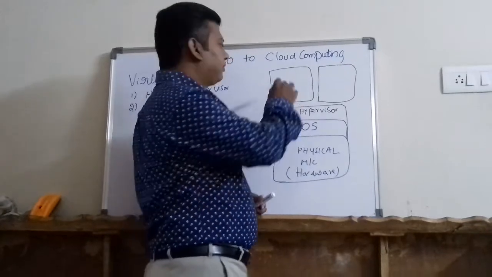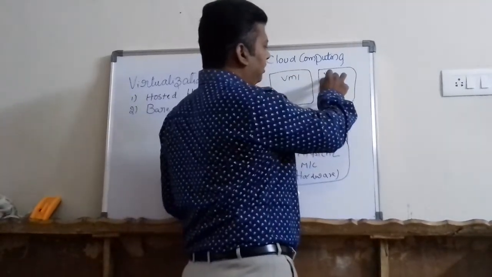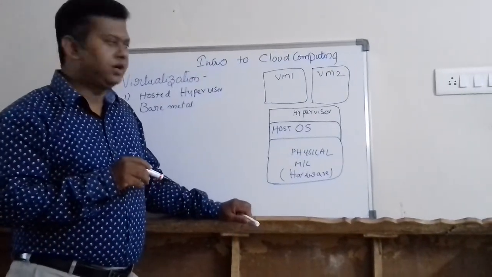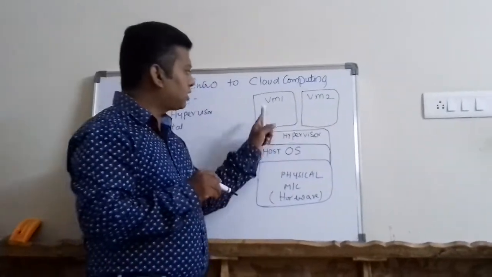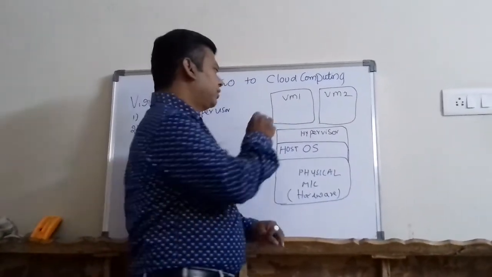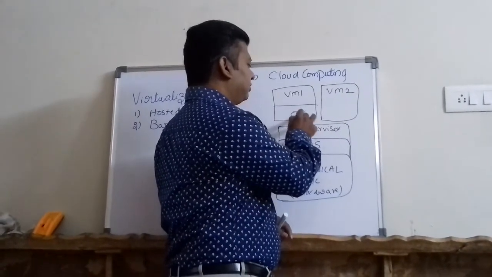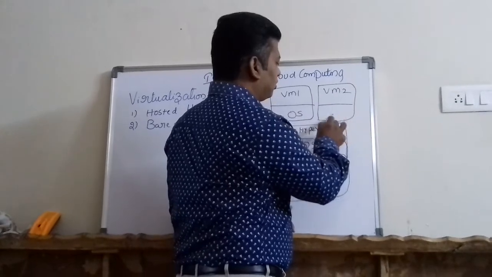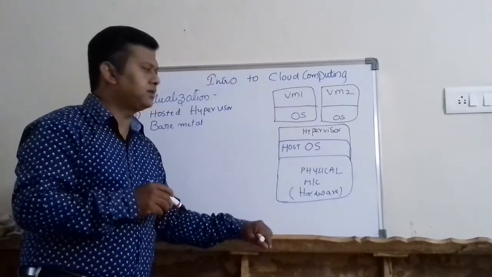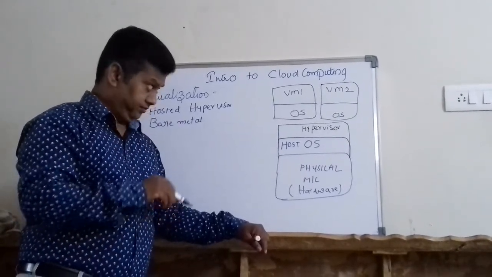For example, I have created two virtual machines. Let me call them VM1 and VM2. In these virtual machines also I will install an operating system. Any operating system can be installed, there is no restriction.